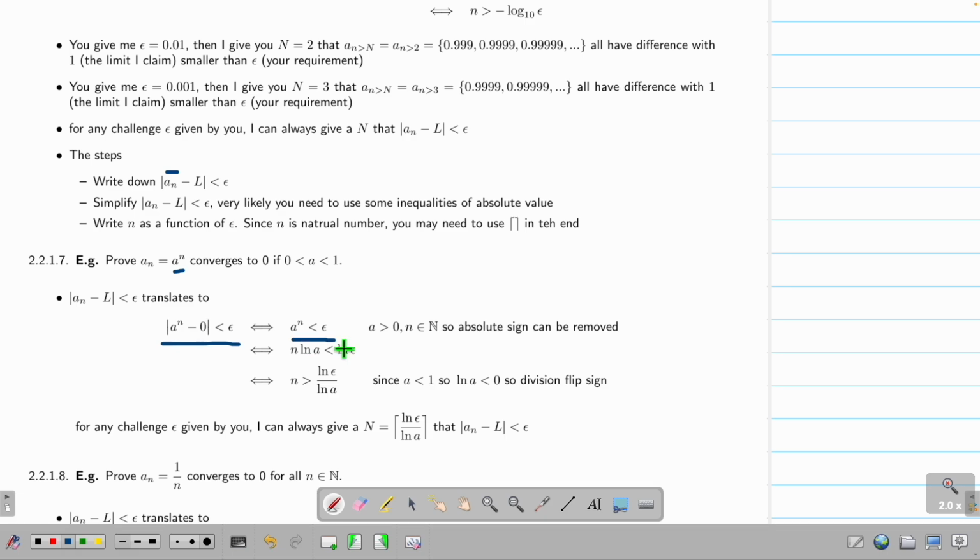I need to find big N, so I'm going to find small n first. I now take the natural log on both sides, okay? And then I have this to this. Basically, I just divide this guy to the other side, but since A is less than 1, the log is negative, so that means you flip the inequality. Now this answers the question, how do I find big N? If this is true, then this is true. So I need an integer. Then I just say, oh, I take the nearest integer, the next integer, done.